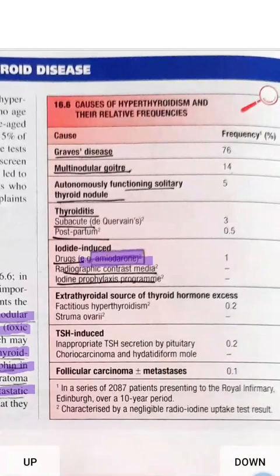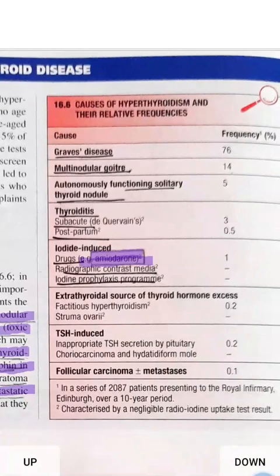If we are trying to prevent hypothyroidism and giving iodine from outside, giving it in excess quantity can cause hyperthyroidism. Then extrathyroidal source of thyroid hormone excess, where thyroid hormone secretion occurs at a site other than the thyroid gland.